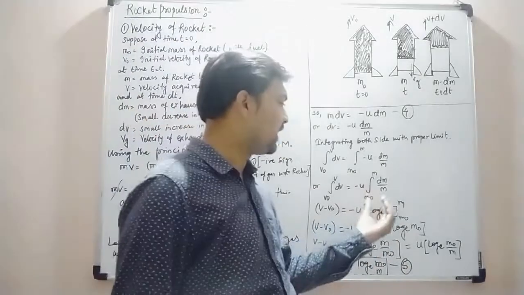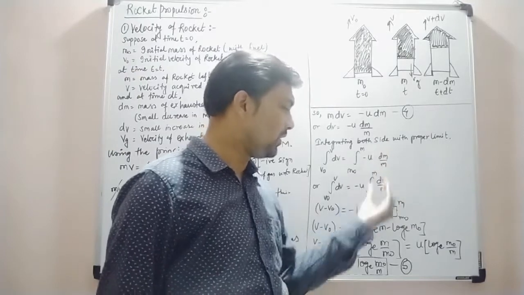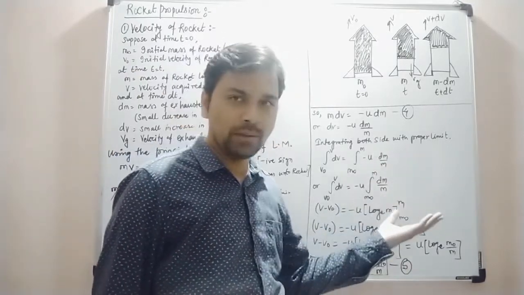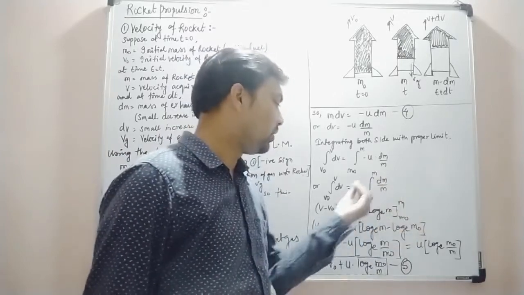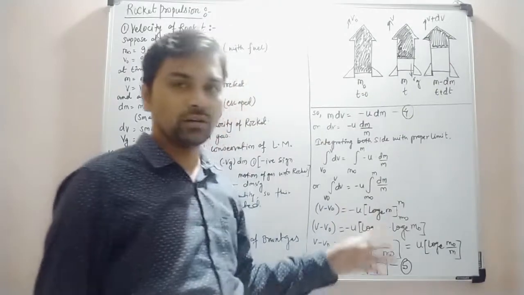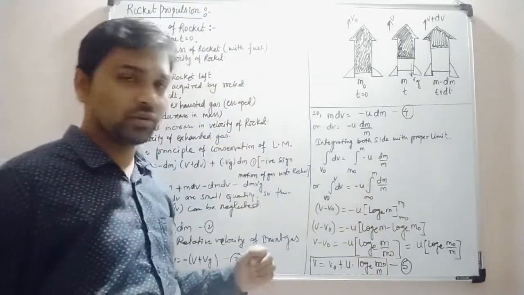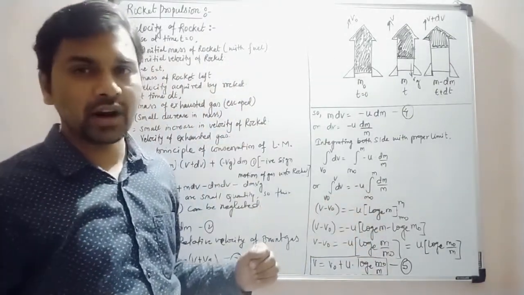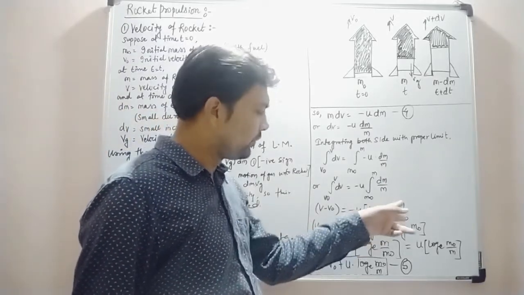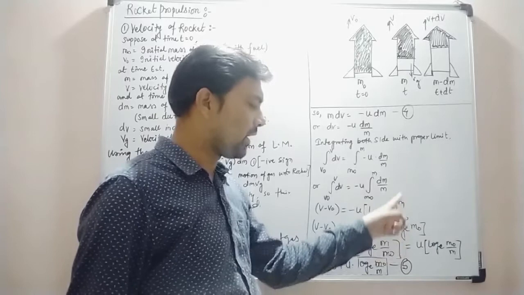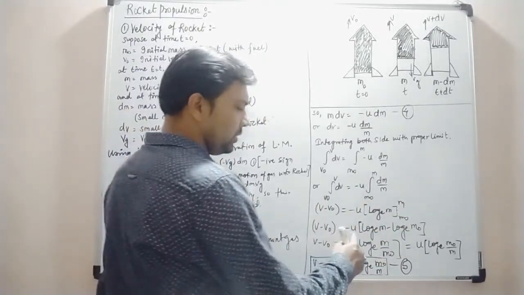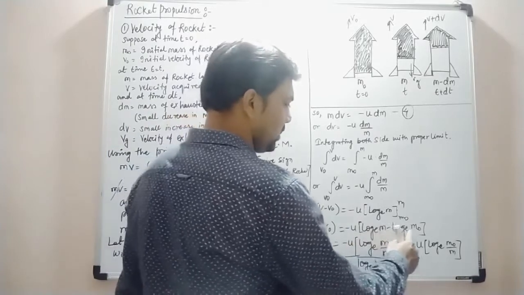Whenever we integrate 1 upon m into dm, we get a log to the base e of m. This is the general type of equation that comes with the integration part. When you go on to study integration, you will understand it. Now what we have to do next is put in the upper and lower values. So v minus v0 is equal to minus u times (log e m minus log e m naught).